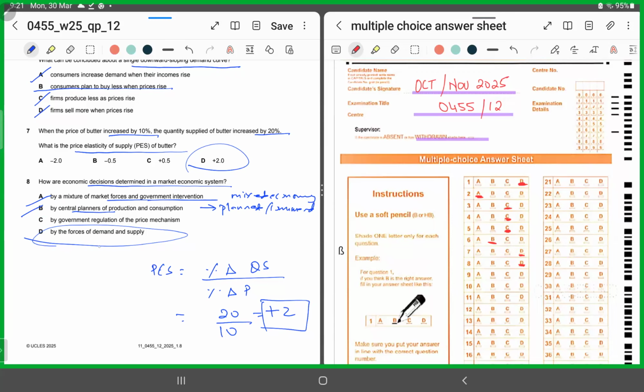C is again by government regulation of the price mechanism. No, the government doesn't regulate the price mechanism when we talk about the market economy. So by default and by logic, for MCQ number 8, we'll shade in D as the correct answer.